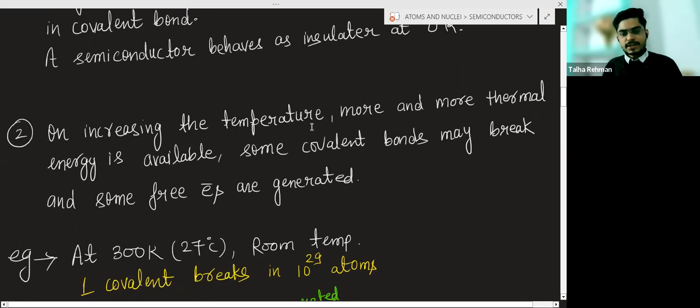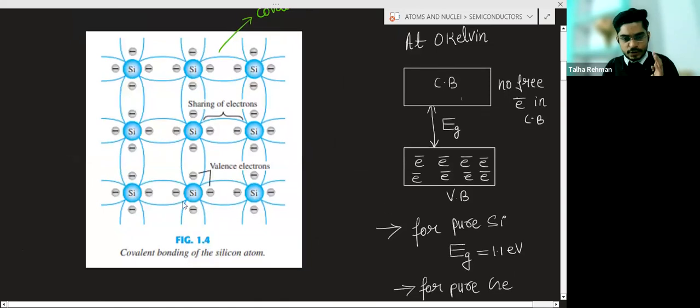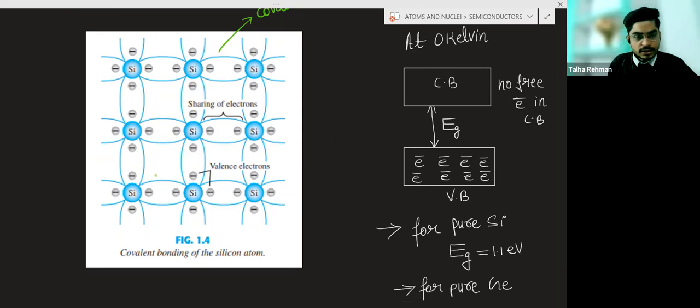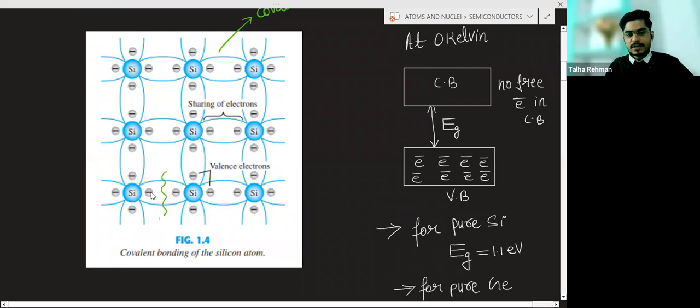On increasing the temperature, more and more thermal energy is available. Some covalent bonds may break and some free electrons are generated. Now, when you give energy to this silicon crystal, there may be some formation of bonds and some breaking of bonds. When a bond breaks, the electron becomes free. So there may be some free electrons due to the breaking of bonds.